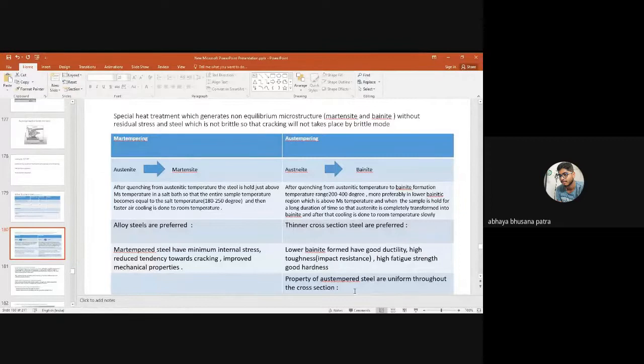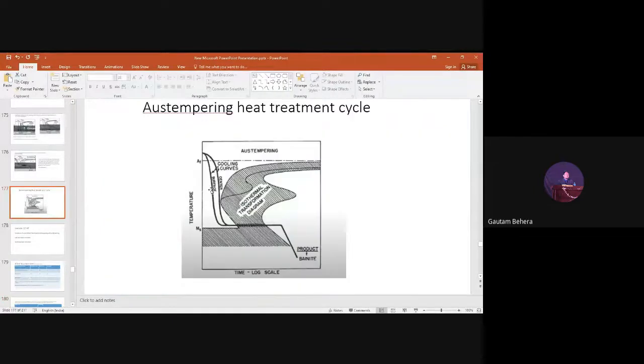Because of thinner cross section. Okay, forget about thinner cross section. Anything else? Just look at the TTT diagram and cooling curves.